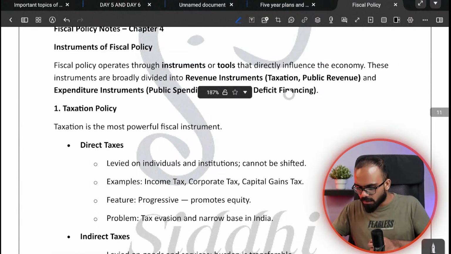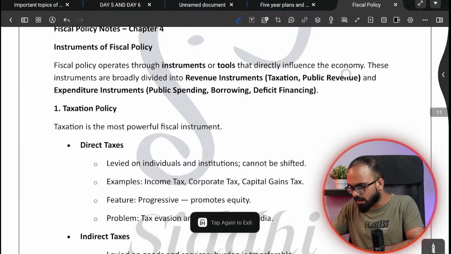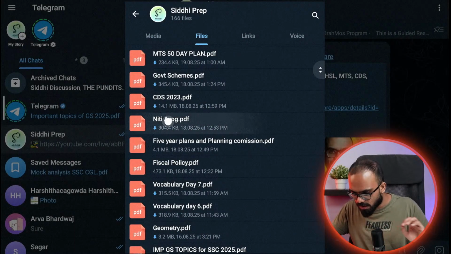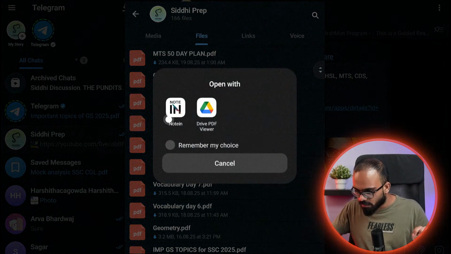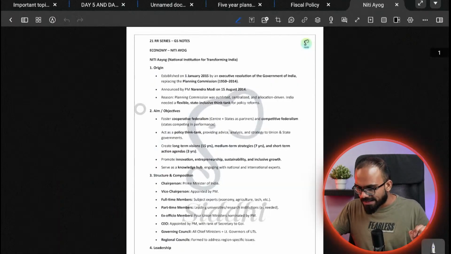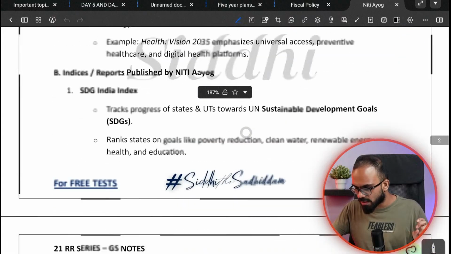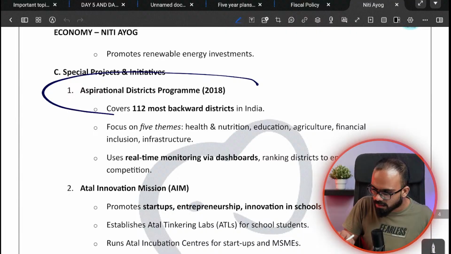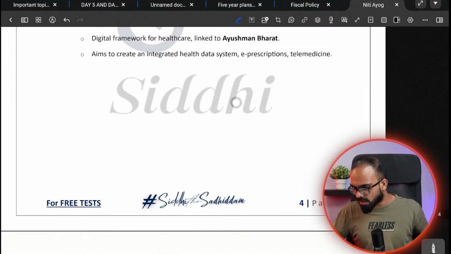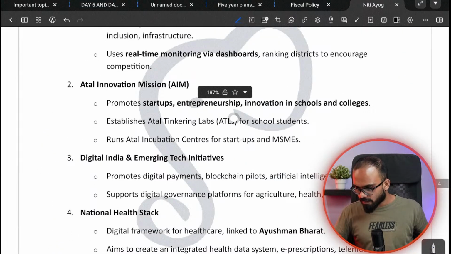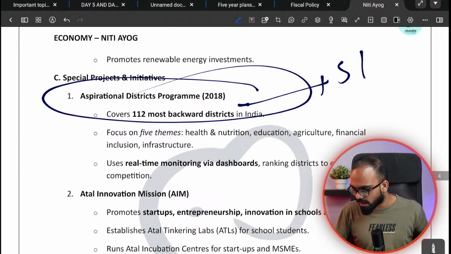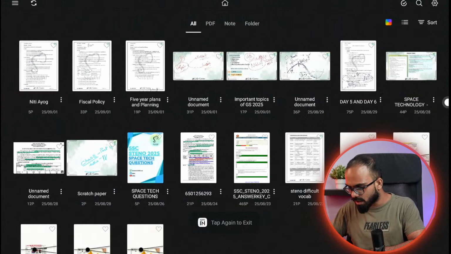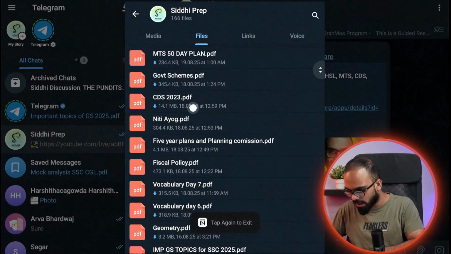Along with that, there is also one more short note needed for economy on Telegram, which is about NITI Aayog. There is one more small note on NITI Aayog. This note is also important and relevant. It is a very small note, I think one to two pages. In it, there are certain programs. If you see the aspirational districts program, this question was asked in your steno paper. If I'm not wrong, we posted this note long ago on the Telegram channel. I don't clearly remember the date.